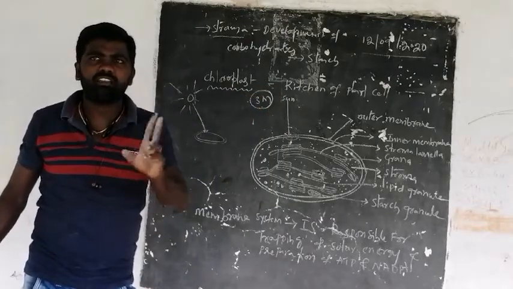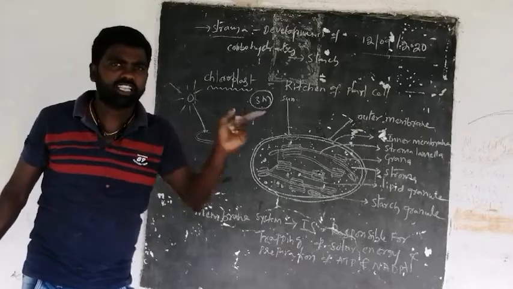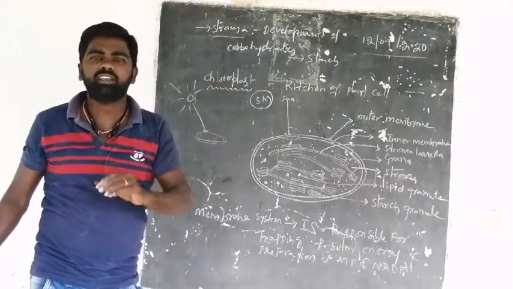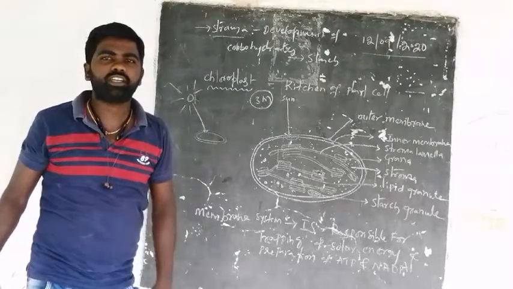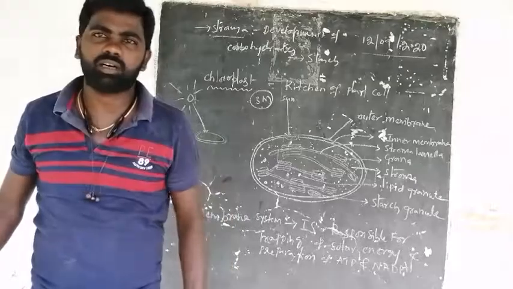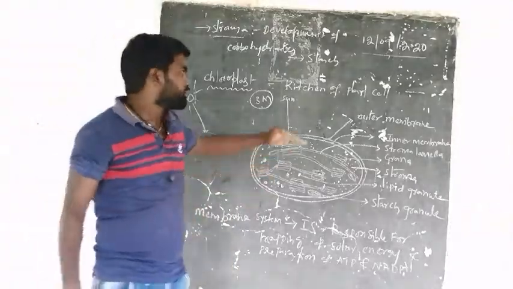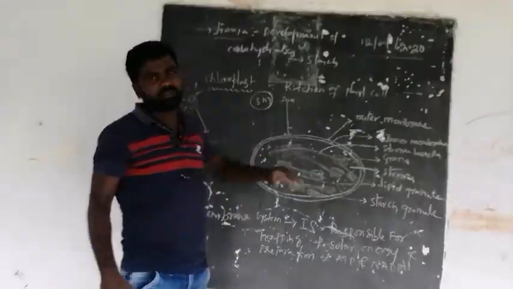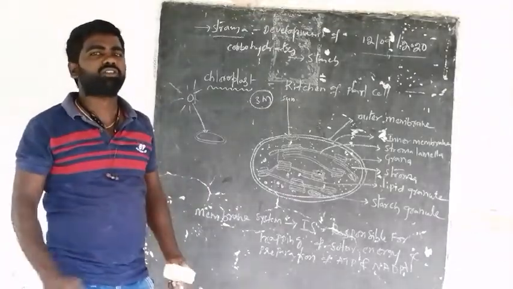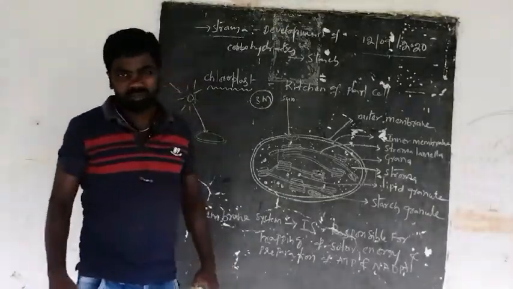By evening, I will send you the questions of assignment 1 and assignment 2, and by tomorrow you have to write them. On Monday, you should show me the assignment written in a book, and send a picture of your notebook to my WhatsApp number.